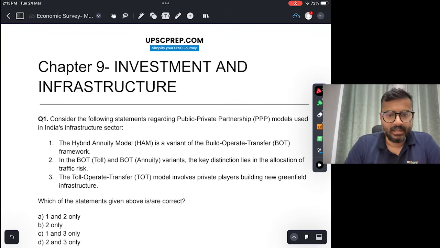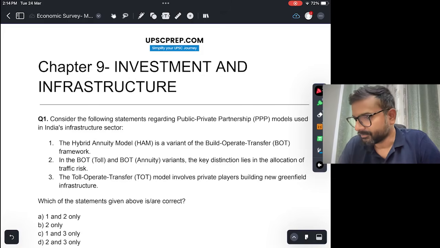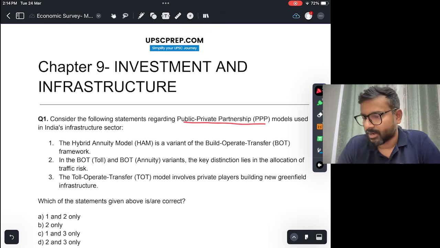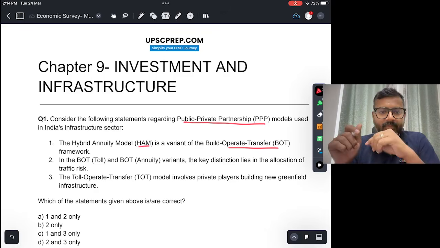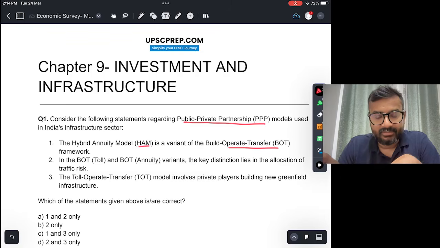Okay, next is chapter 9, investment and infrastructure. Okay, question 1, consider the following statements regarding PPP, public-private partnership models used in India's infrastructure sector. So hybrid annuity model is a variant of the build, operate, transfer framework. Okay, हाइब्रिड एन्युटी मॉडल एक वेरिएंट है बीओटी फ्रेमवर्क का.